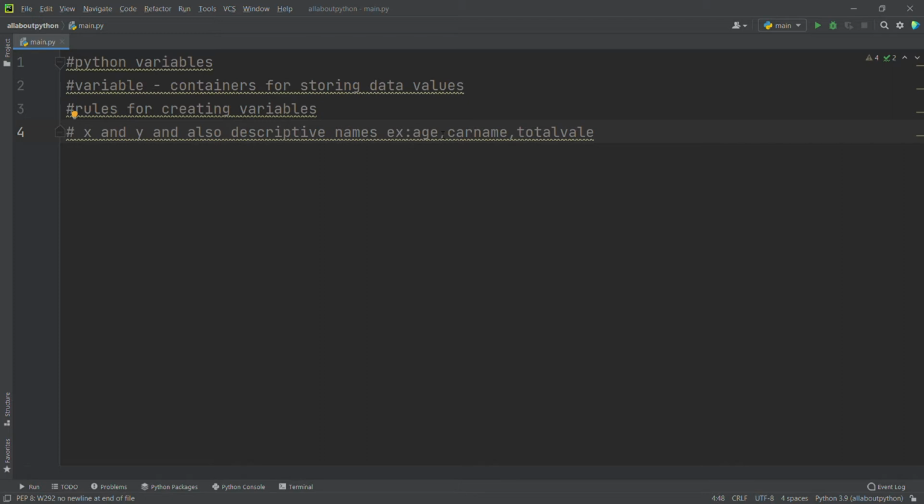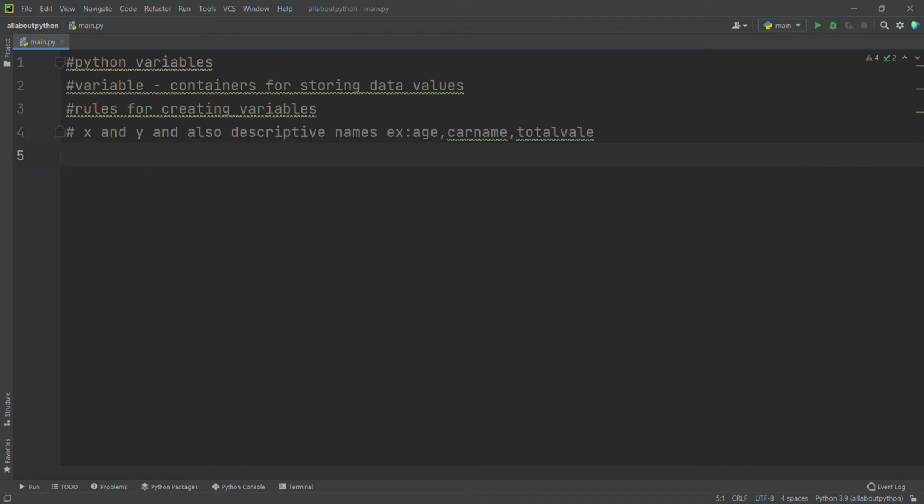When I say age, by reading it you know we are going to store the age of someone. That's why I say descriptive names, or you can also use simple variables like x, y, z, and alphabets like that. This is the first thing.